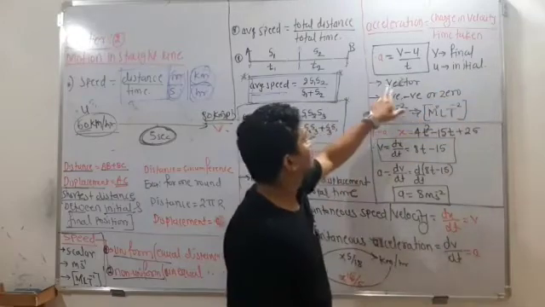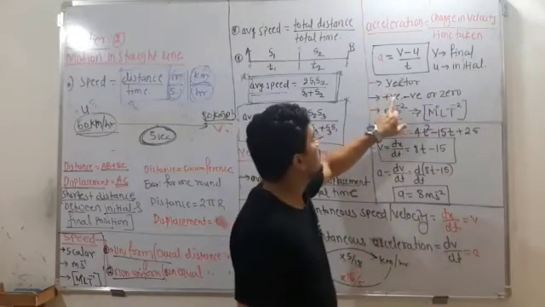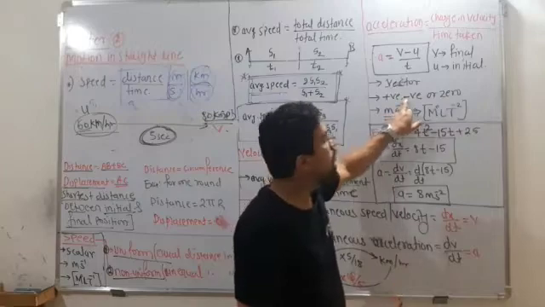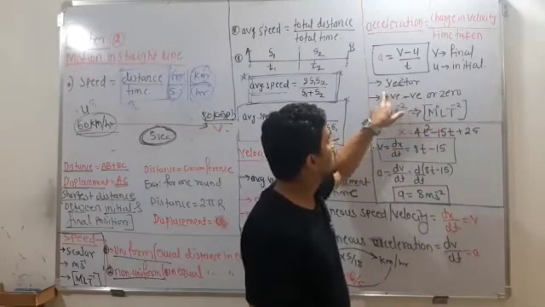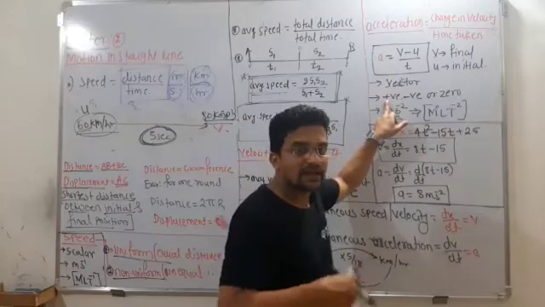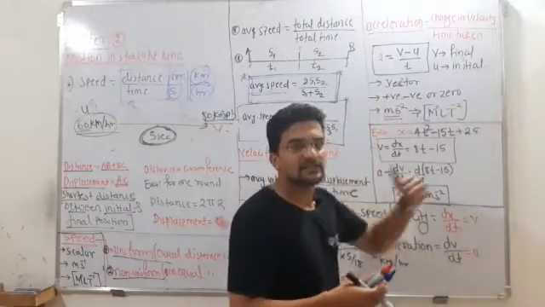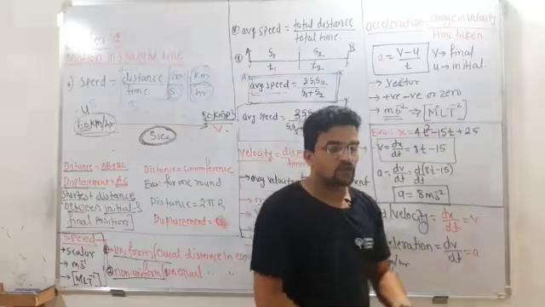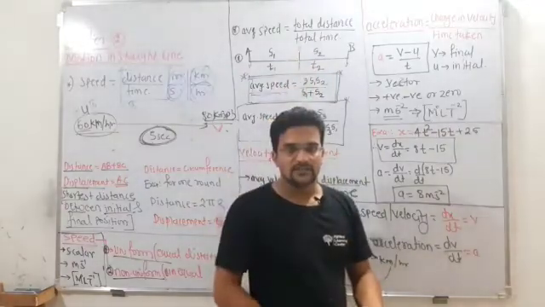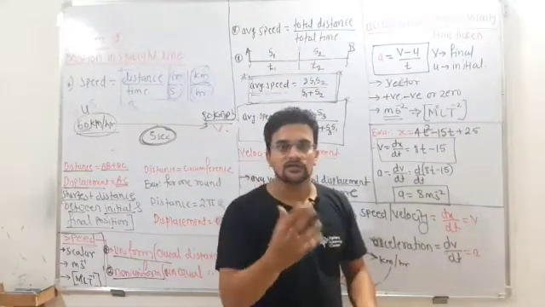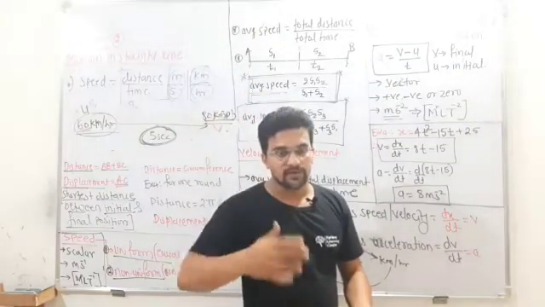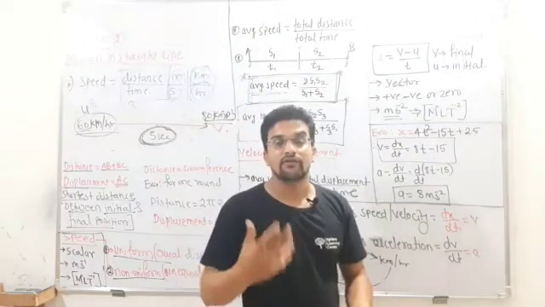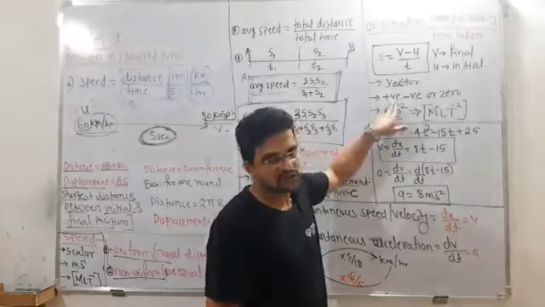So v is final velocity, u is initial velocity. Okay, and then acceleration is a vector quantity. It may be positive, it may be negative, or it may be zero depending. When the object has a positive acceleration, it is known as an accelerated motion because its speed is increasing. When you throw any object upward, its speed decreases, that is nothing but the retardation. And when the object falls from the top of any building, its speed keeps increasing every time. So that is nothing but the positive acceleration.